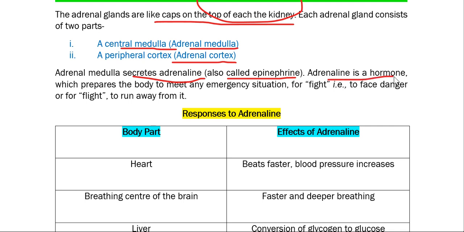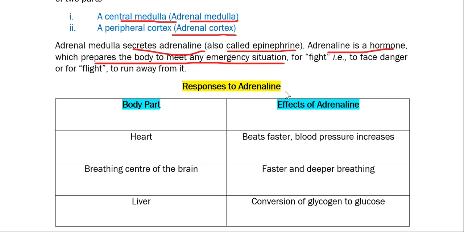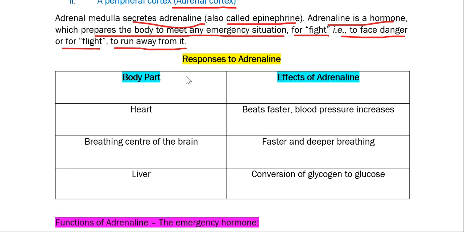Now this adrenaline hormone mainly prepares the body to meet any emergency situation. Whenever the body faces any kind of emergency situation, adrenaline is released from the adrenal medulla, and it gives the signal to the body either to fight or to flee from the situation. Fight means to face danger, and flight means to escape from the situation. So it is also called the fight or flight hormone. This adrenaline shows different important responses in our body.